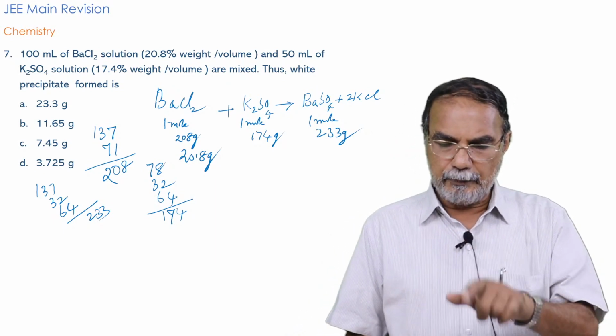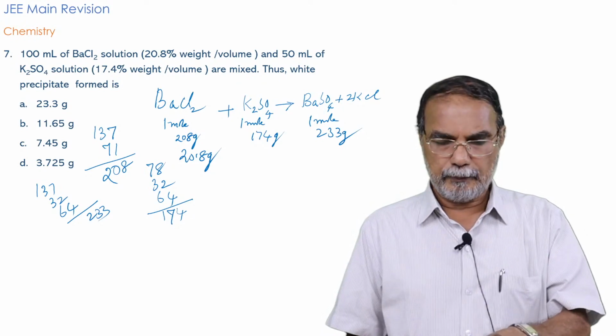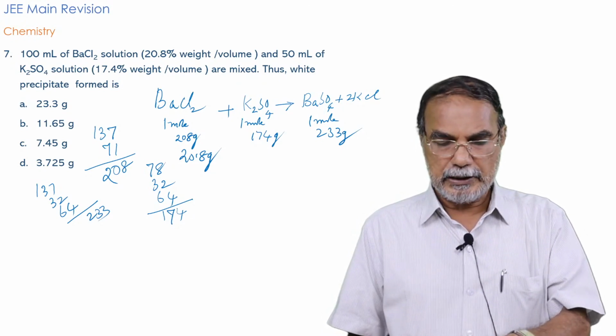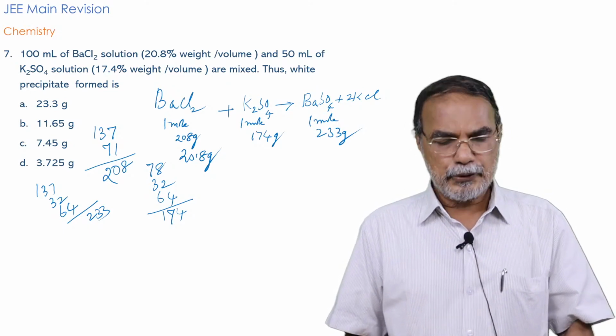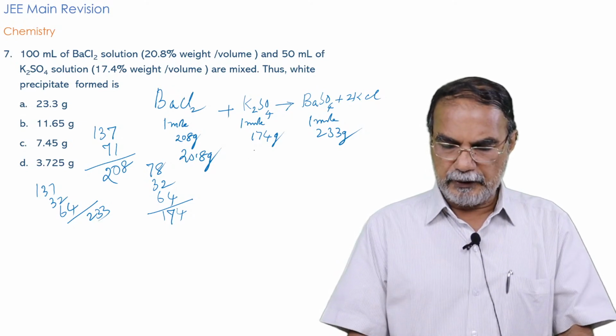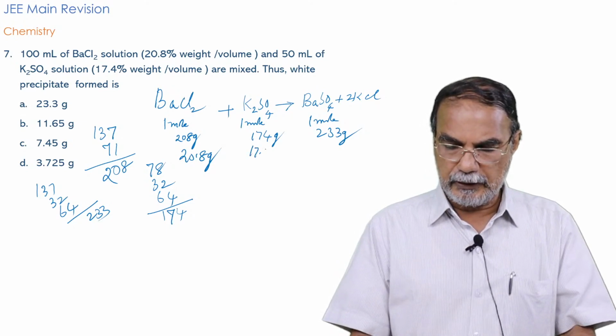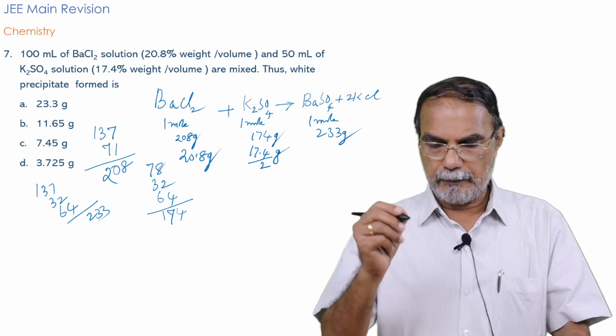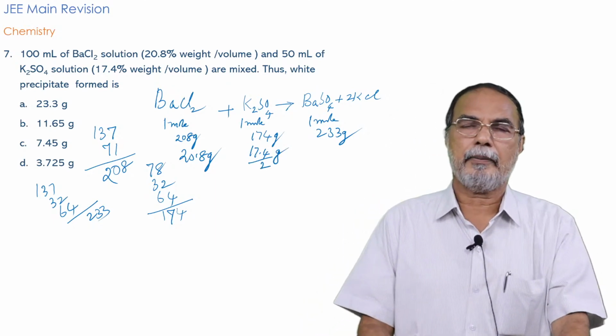If it is 100 ml, it will contain 17.4 gram, since the mass by volume percentage is 17.4. So if it is 50 ml, just half of that, it will be 17.4 divided by 2 gram potassium sulfate.